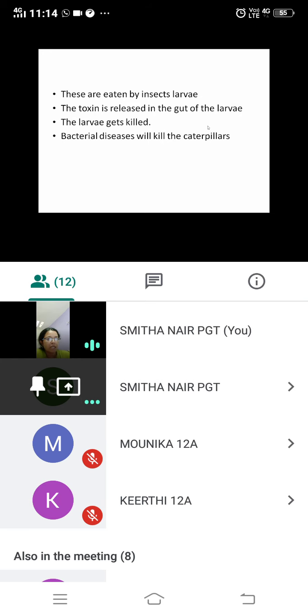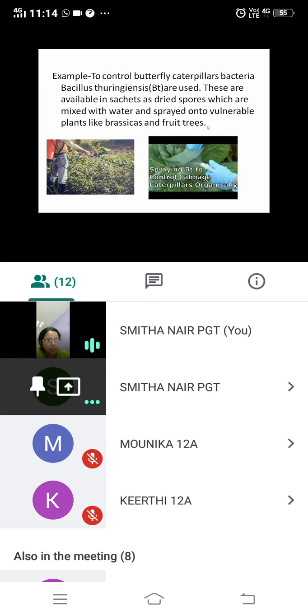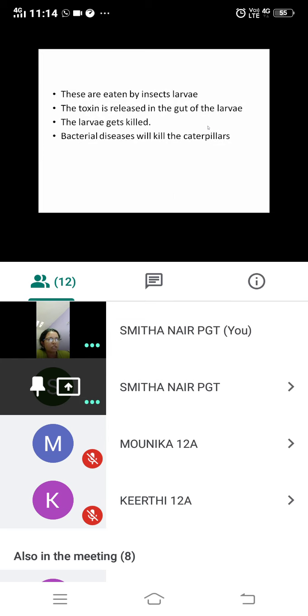So what happens? Bacillus thuringiensis is sprayed on the plants. Then caterpillars will eat those Bacillus thuringiensis. These bacteria will go inside the larvae or caterpillars and release toxins which will cause the death of the caterpillars. In that way, the plants are saved from the caterpillars which are causing harm to them. So that is Bacillus thuringiensis.